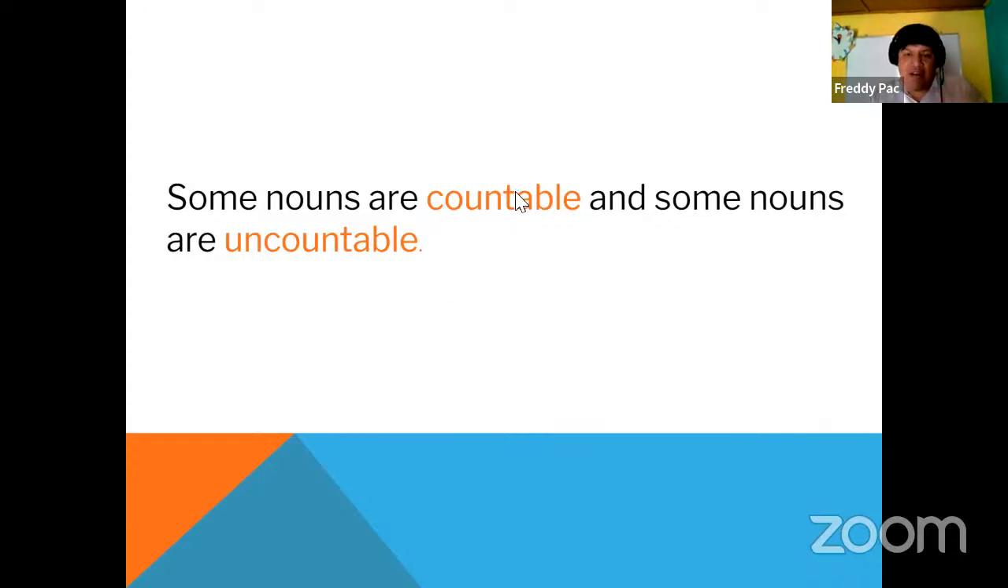Now, guys, as I explained already, we have countable and we have uncountable. Can you tell me what is countable and what is uncountable? The uncountable is, for example, stars. Very good. Or the sand, for example, the sands of the beach, it's uncountable.